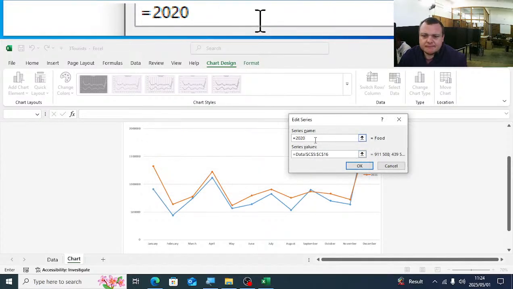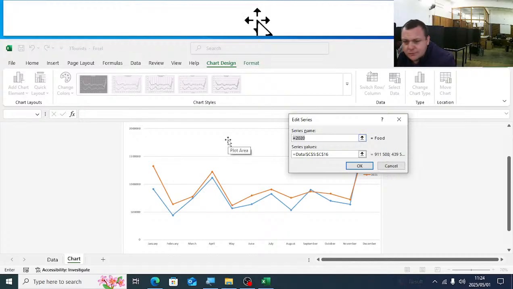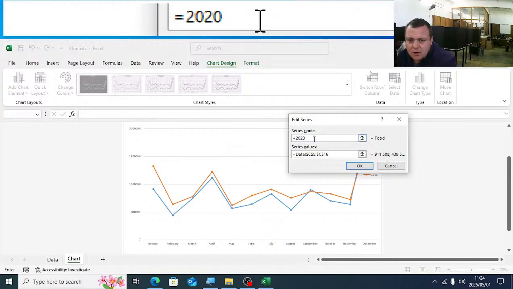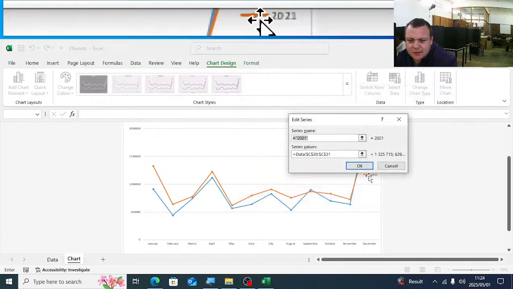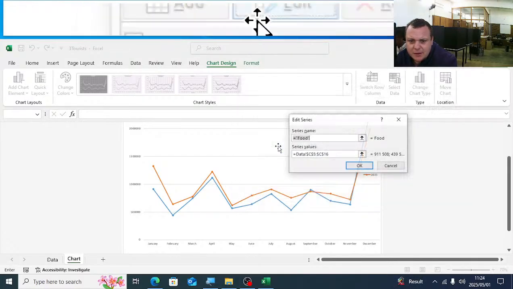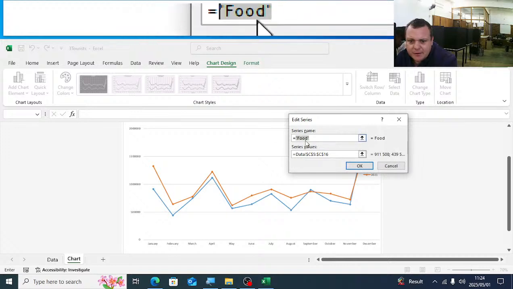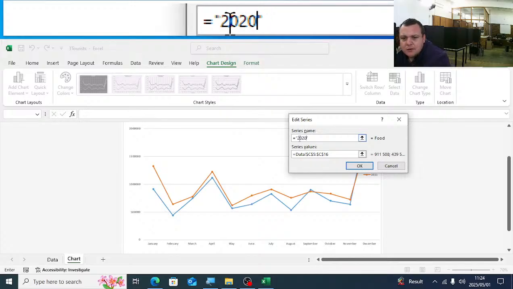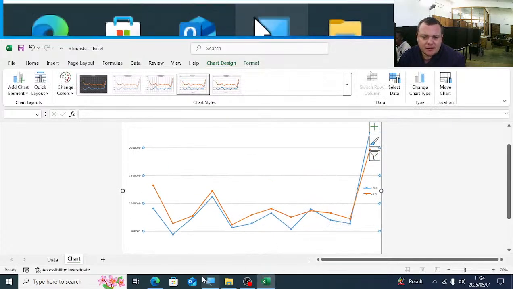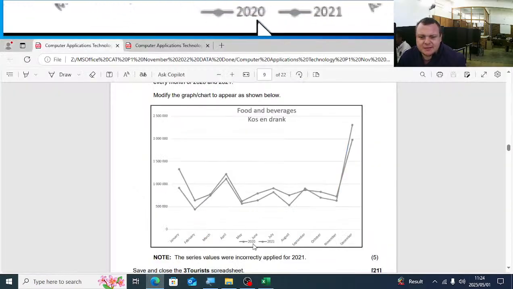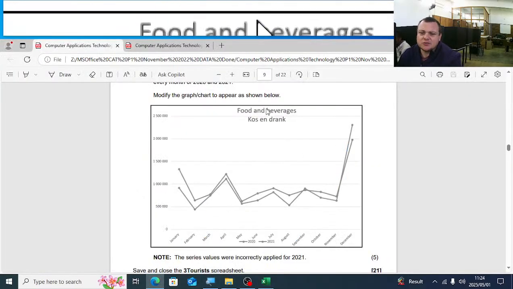Just see there. Or you can select the cell. I just quickly want to see what they did with 2021. They've typed in 2021. Can you type in 2020 there in those inverted commas? 2020. Okay.